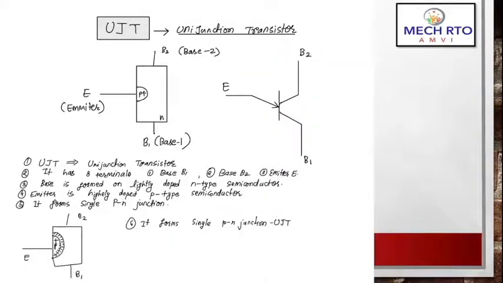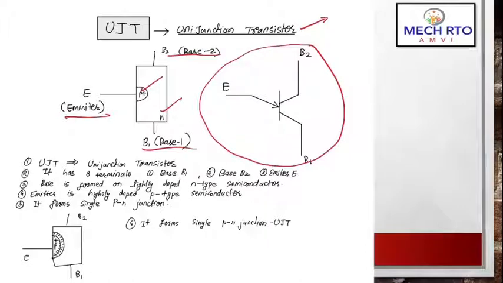As you can see here, unijunction transistor, UJT is the full form. It has 3 leads, this lead, and this lead, and it is made up of a P and N junction. This is your symbol of the unijunction transistor. So we'll look into more of the basics of the unijunction transistor. It is known as unijunction transistor, UJT.